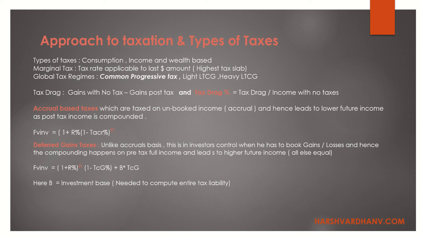And wealth based tax is basically whenever there is a transfer of wealth. Say for example, if Ambani is supposed to transfer or separate his wealth in equal parts to his daughters and son, whoever is going to gain that wealth, there will be a taxation, right? Who will pay the tax, what will be the treatment, and everything is a separate topic which is in estate planning. But right now just understand that the wealth based tax is basically on the entire wealth which is being transferred, renamed, or whatever. It's on the entire wealth, right?